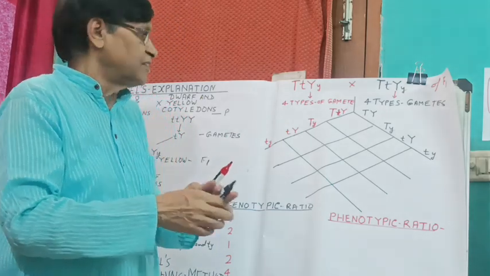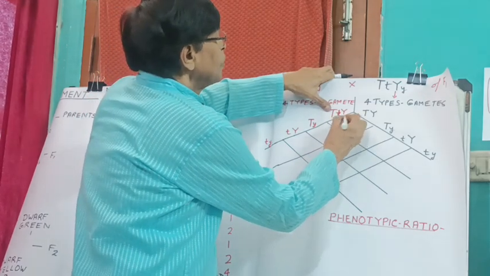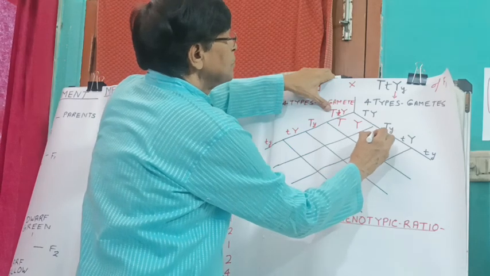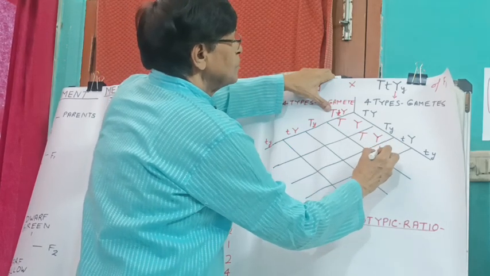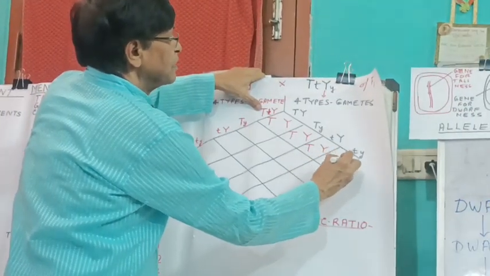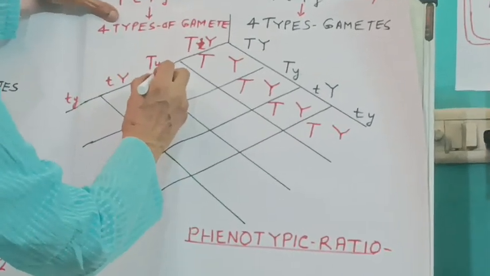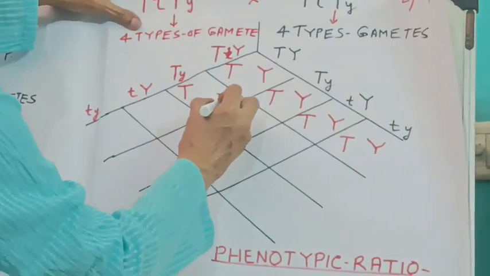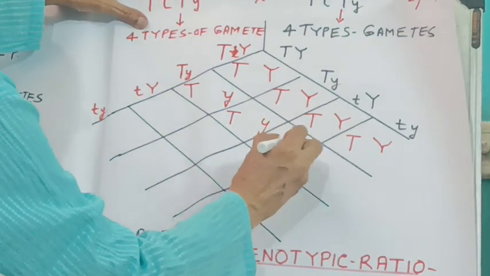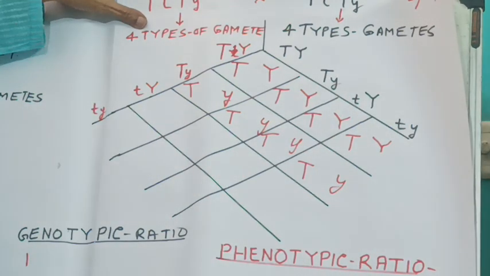So let us see how it is done. Capital T, capital Y, capital T, capital Y, capital T, capital Y, capital T, capital Y, right? Similarly here also, capital T, small y, capital T, small y, capital T, small y, capital T, small y, right?